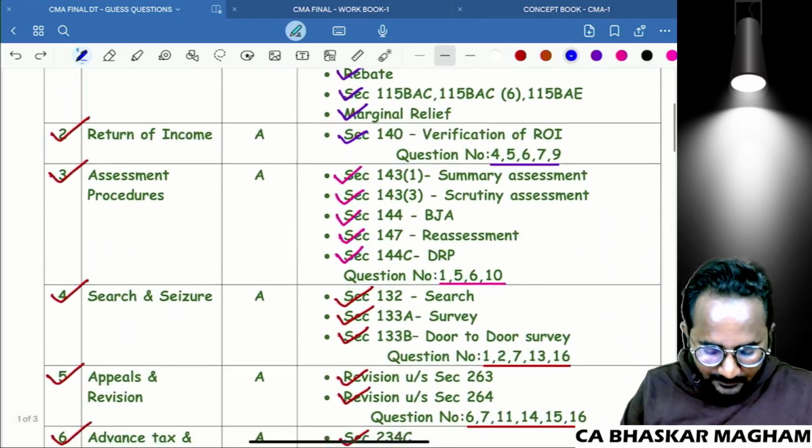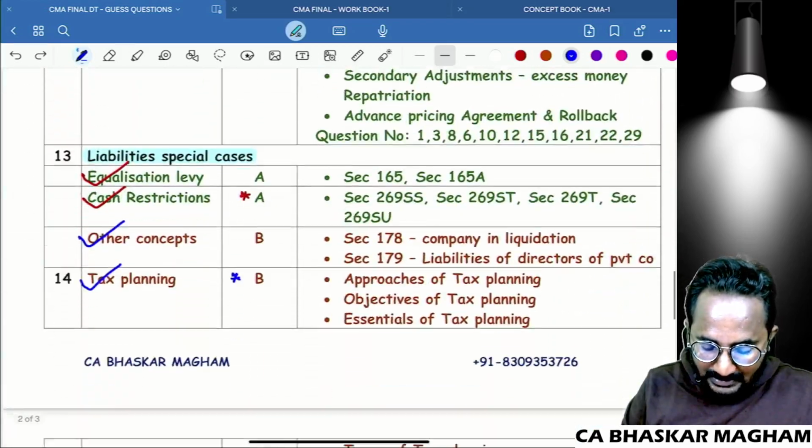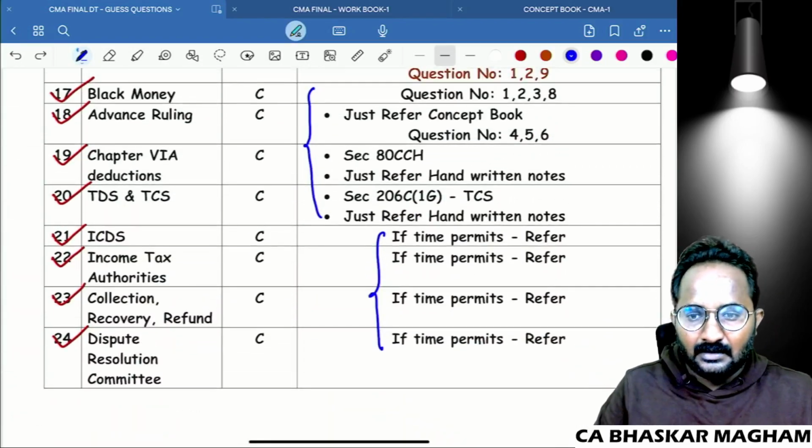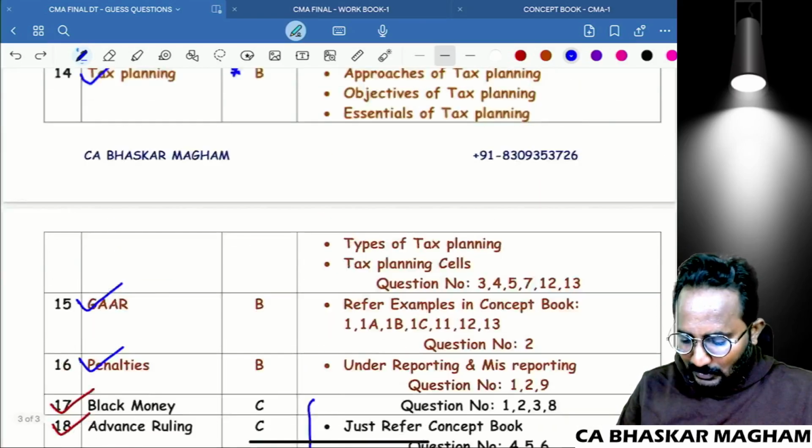Please prepare first A category chapters, then go to the B category, then if you have enough time, then go for the C category chapters. So I hope you understood all the things.